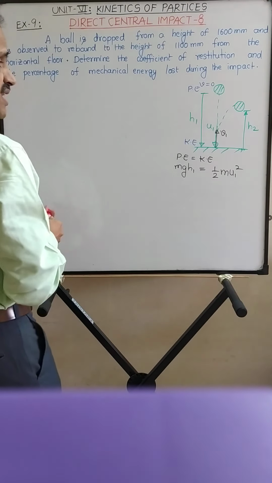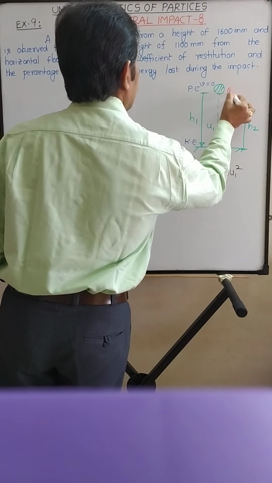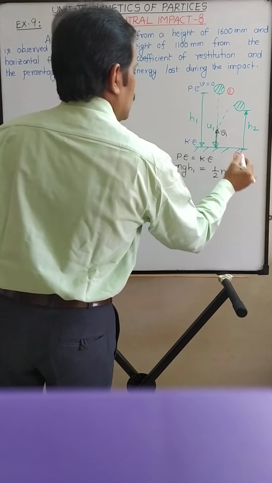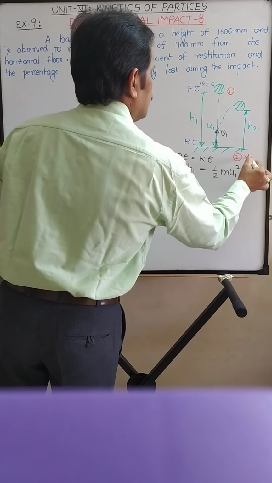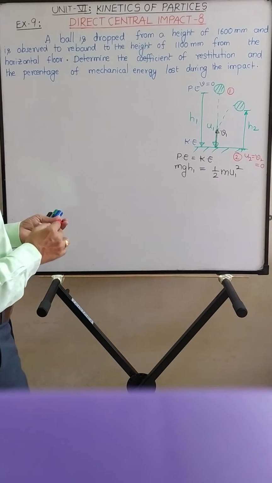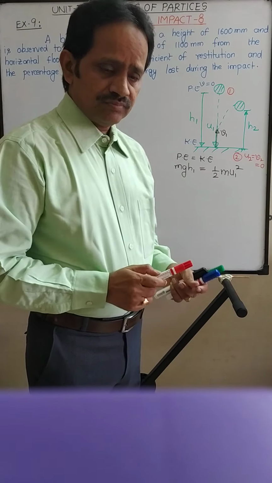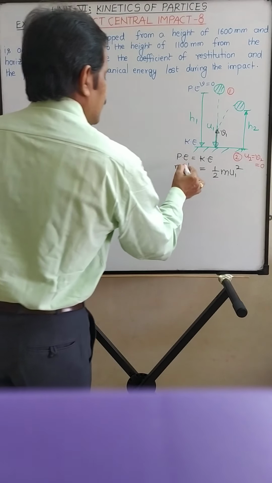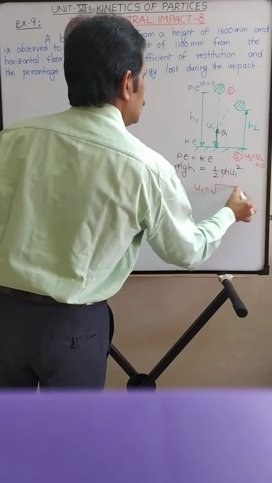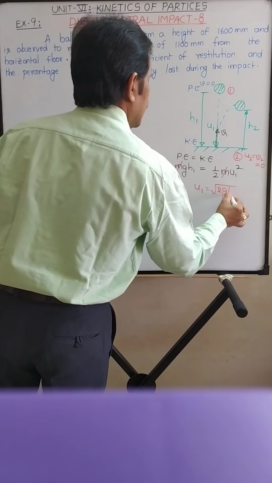Here I am considering the ball as body 1, floor is body 2. So the velocity of the floor before and after impact, that is u2 and v2, both are 0, right? So from this you get u1 equal to root 2g h1.